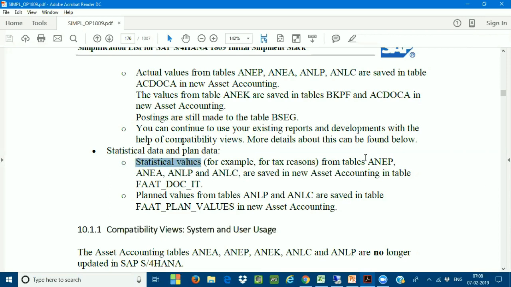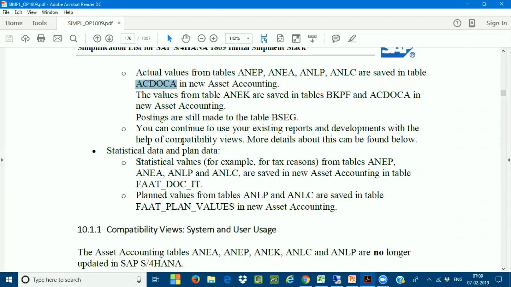Earlier, the statistical values were taken from the tables ANEP, ANEA, ANLC, and ANLB. Now in SAP S/4HANA, we have designed a new table called FAAT_DOC_IT. This is the new table for all the statistical data. Why? Because I cannot bring it down to the ACDOCA table. ACDOCA is for actual values, not for planned and not for statistical. ACDOCA is the actual accounting document, actuals only, not planned, not commitment, not target, not statistical. Only actuals are stored.